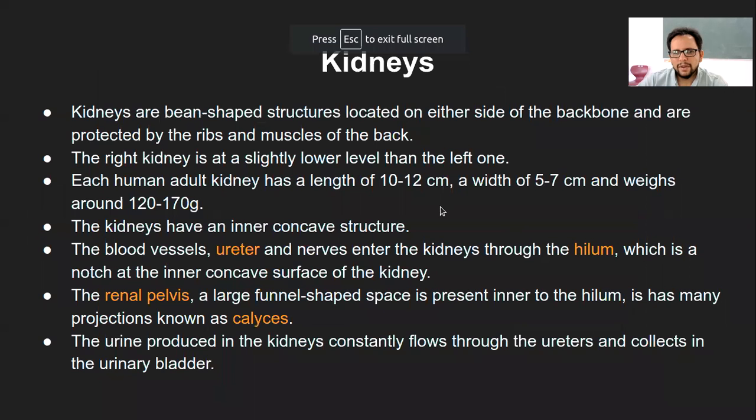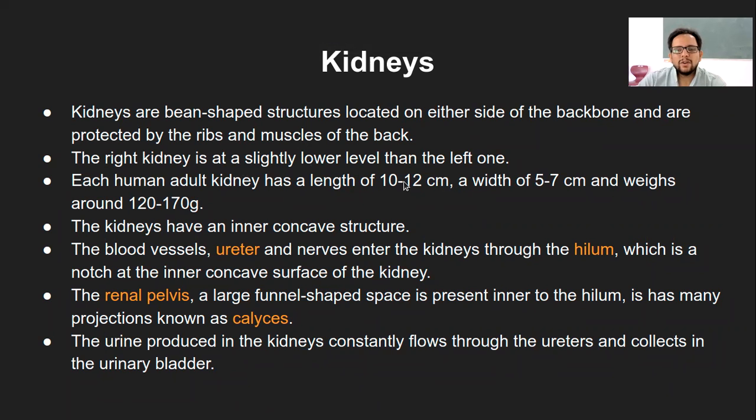Okay, so that was the first point in terms of location and how they are present. And like I said, the right kidney is slightly lower than the left one. Now, how will you remember which one is lower and which one is higher? Obviously, the liver is on the right side. If you remember, the liver occupies more space, so obviously the right kidney should be lower.